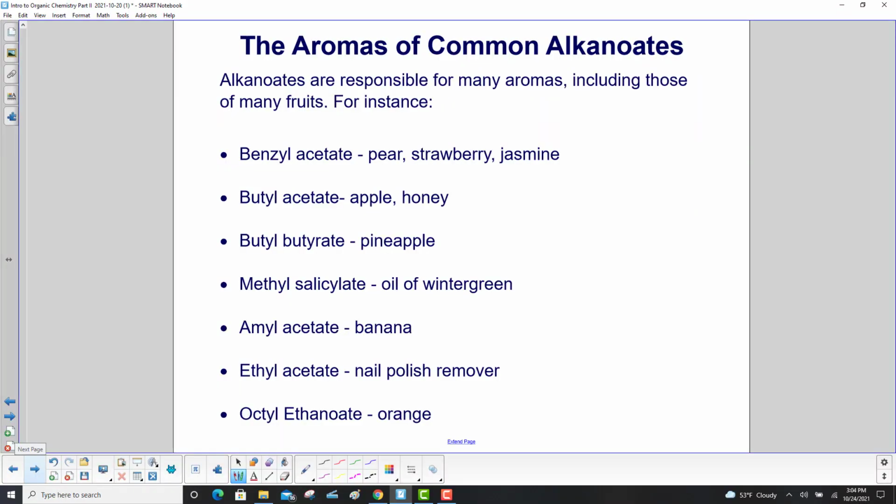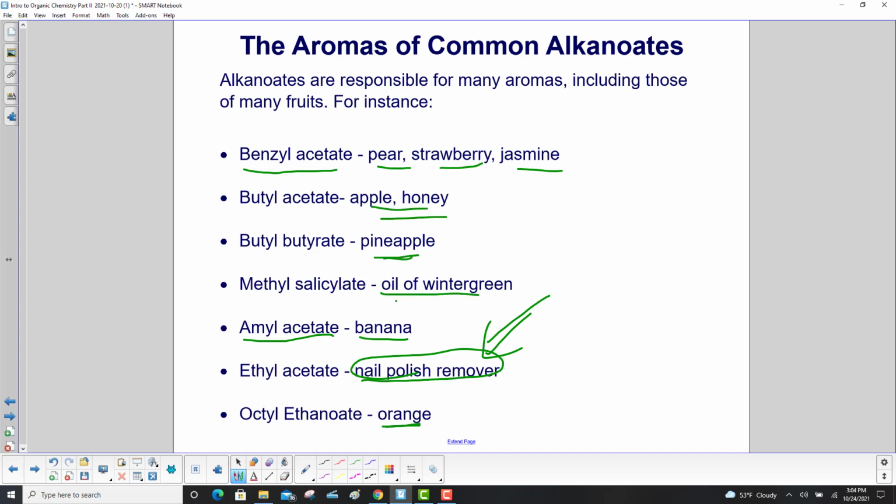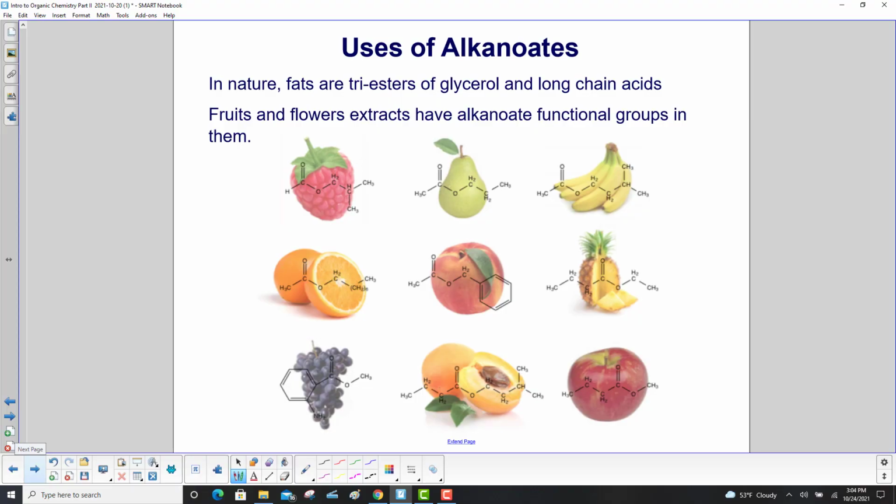Alkanoates are responsible for many aromas, including those of many fruits. So here's some examples. Okay, benzyl acetate, pears, strawberry, jasmine, and we'll just skip down a few. Amyl acetate, bananas. Then we have nail polish remover. All right, this is not something you want to smell for too long. Then we have orange flavors, pineapple, apple and honey, and then oil of wintergreen. In nature, fats are triesters of glycerol and long-chain acids. And remember, alkanoates and esters, sometimes people use them simultaneously. Fruits and flower extracts have alkanoate functional groups in them.